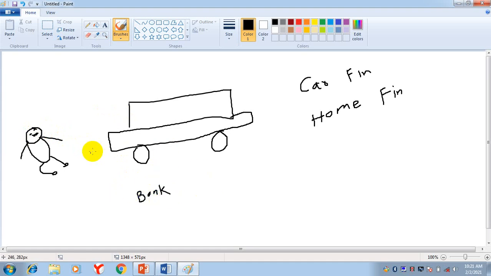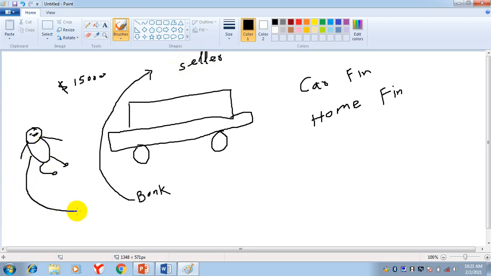You selected a car. Suppose this is the car, its selling price is $15,000. Now what will the bank do? The bank will make payment of 15,000 to the seller. And now you will make payments to the bank in installments.